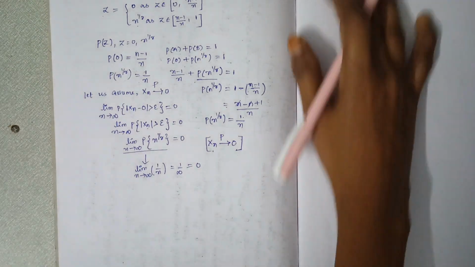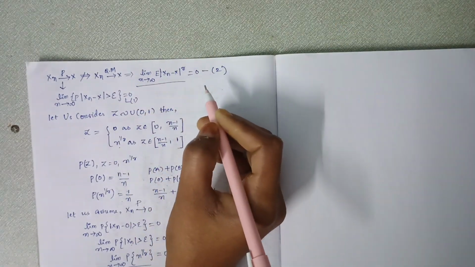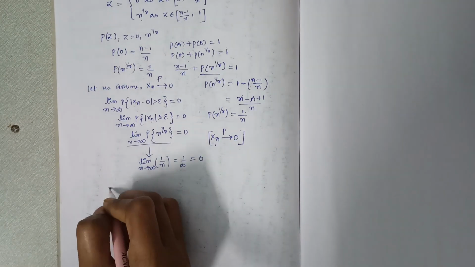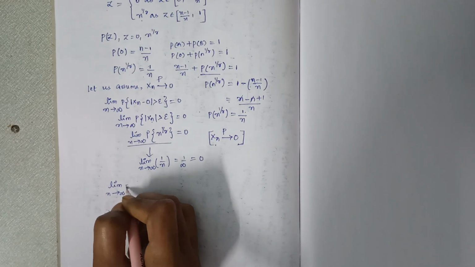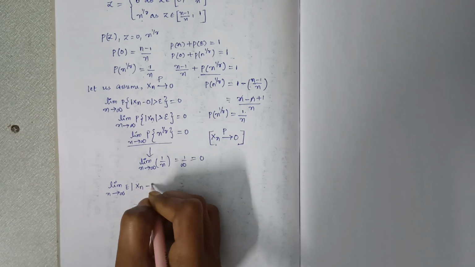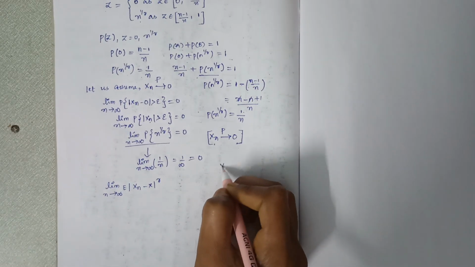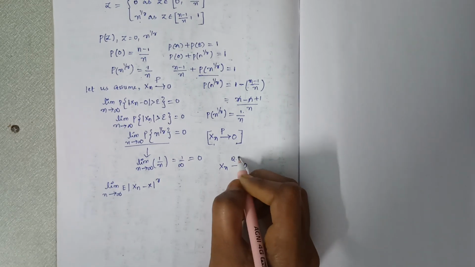So now we know the condition for the quadratic mean: take limit n tends to infinity expectation of mod xn minus x to the power of r, and we need to check whether this sequence is convergent to 0 in quadratic mean or not.